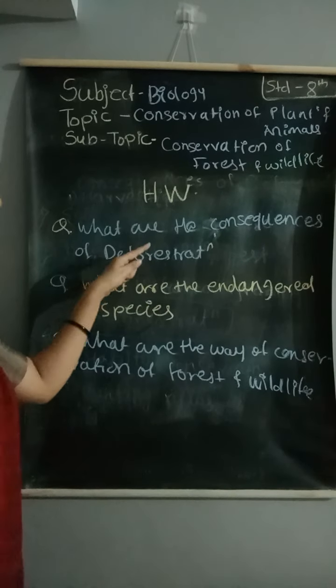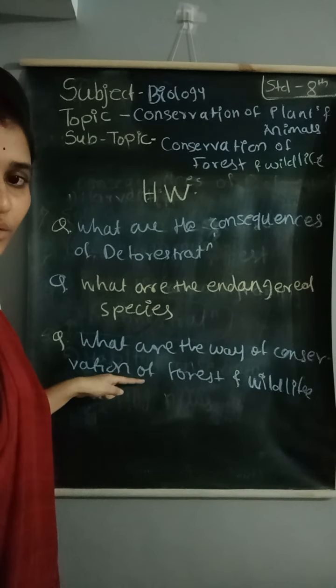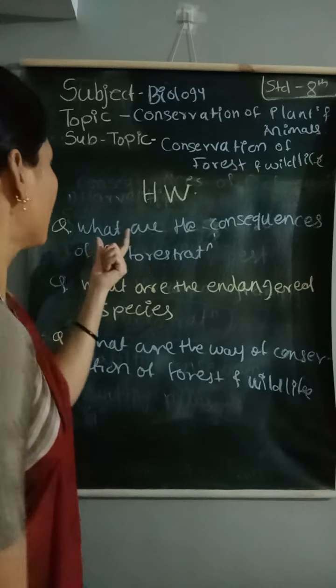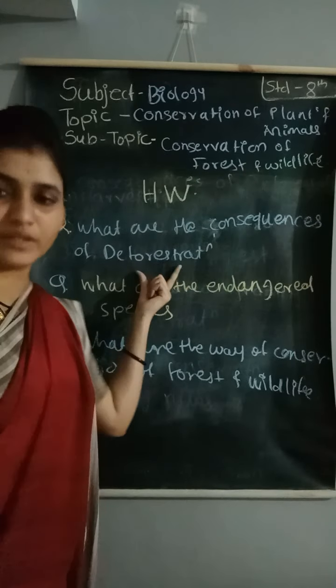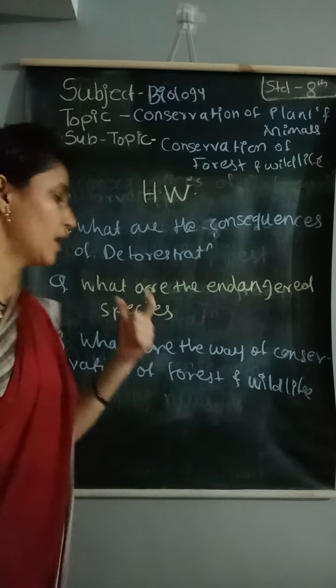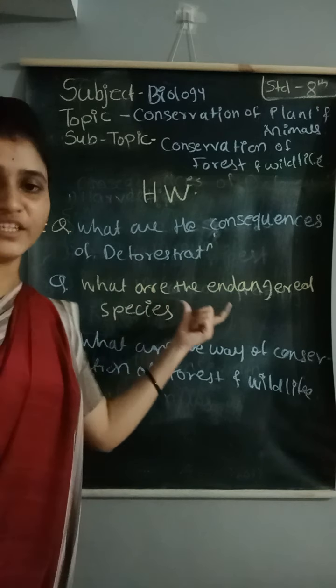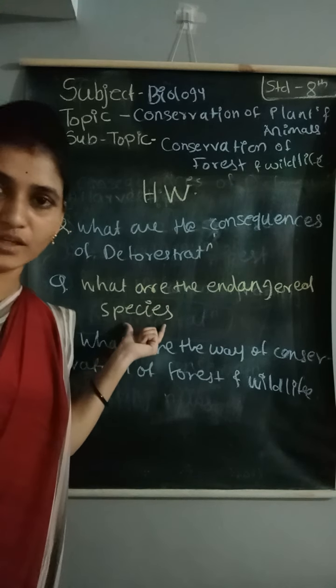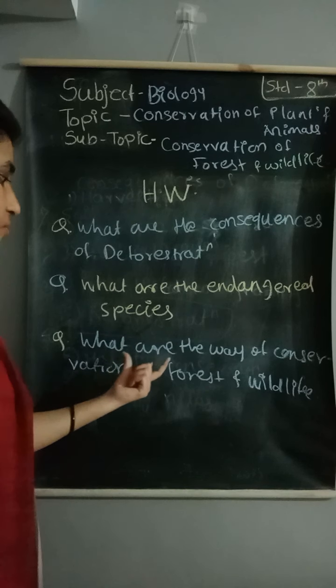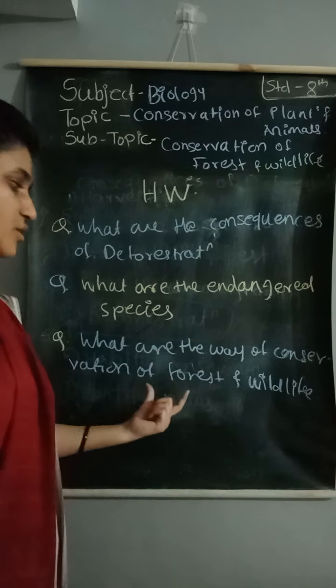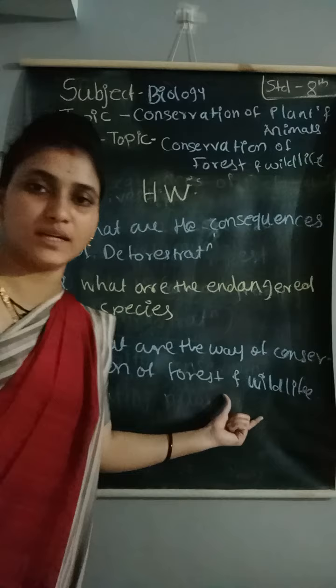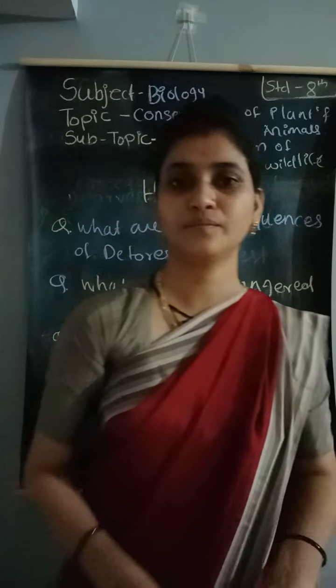So see here, students, three questions are there for your homework. I am reading them out. What are the consequences of deforestation is the first question. The next question is what are the endangered species? This is the second question. The third question is what are the ways of conservation of forest and wildlife?